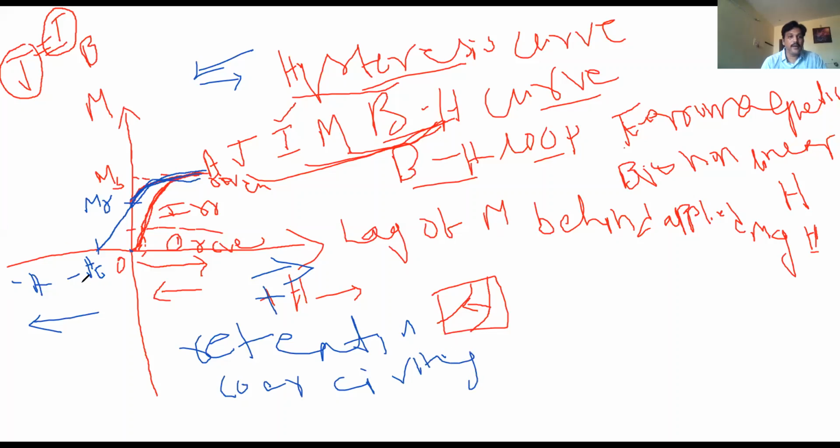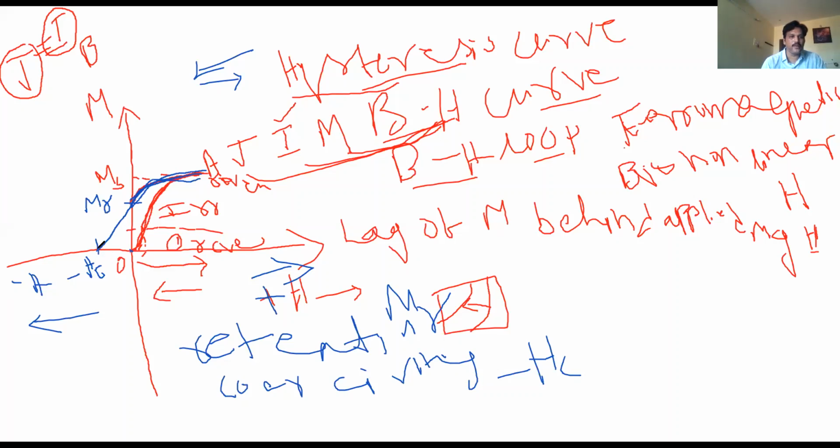The negative magnetic field at which the magnetization of the material becomes 0 is known as coercivity, HC. This is called retentivity, MR, and this is known as coercivity, HC. I am defining coercivity: the reverse magnetic field at which the magnetization of the material becomes 0 is known as coercivity. The magnetization becomes 0. Why? They are randomly oriented, so it becomes 0.